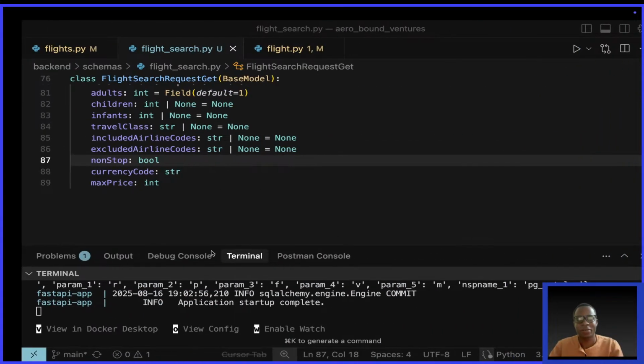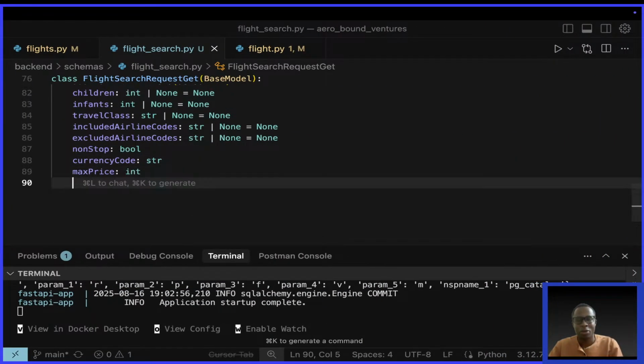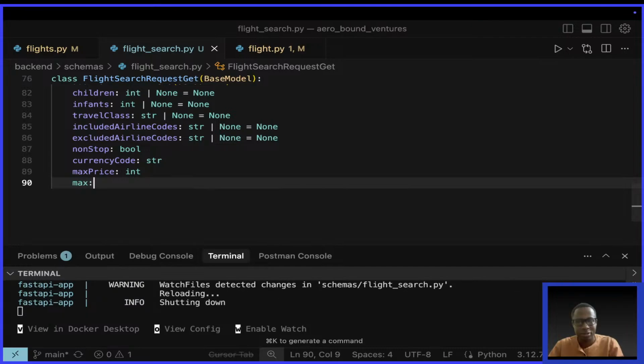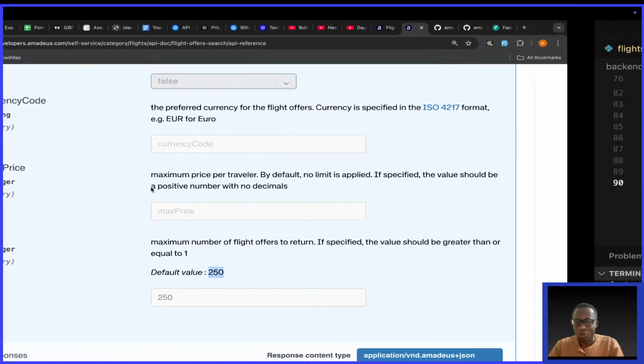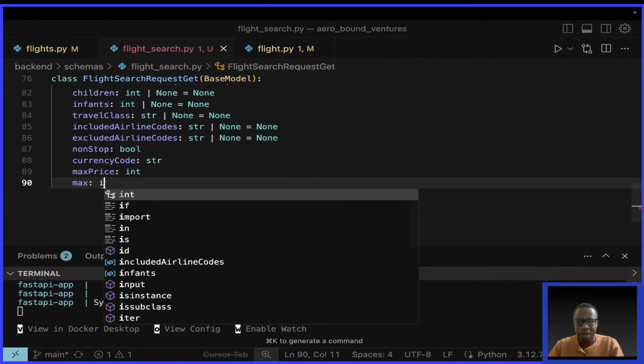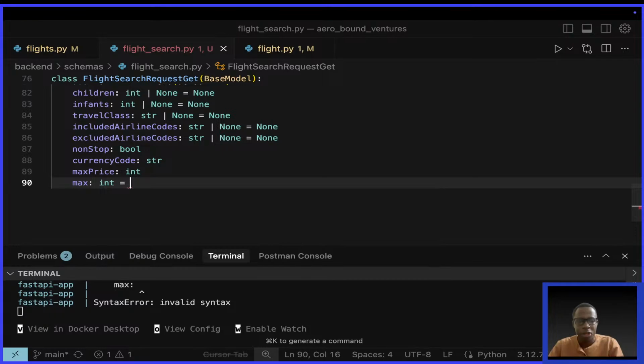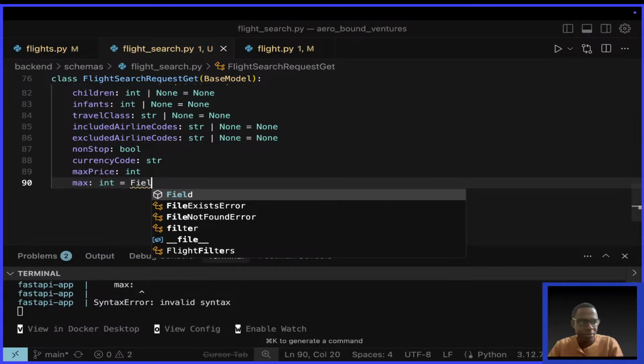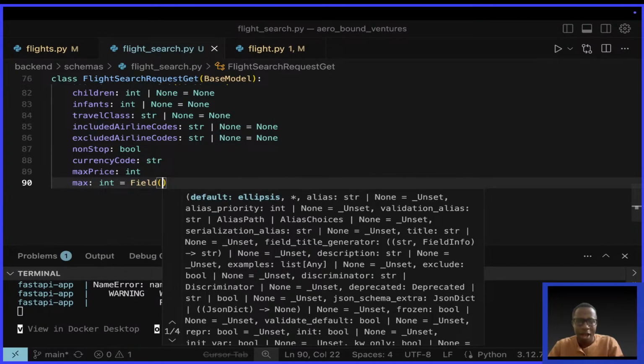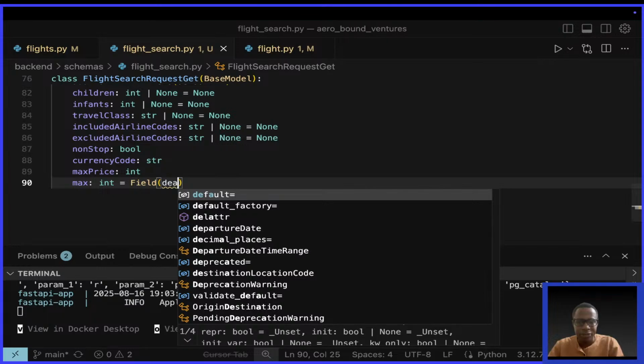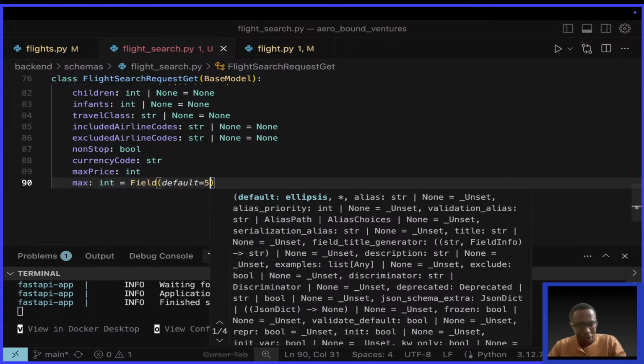I'm going to say max, an integer, equals Field, and default will be equal to 5. Let it be like that.